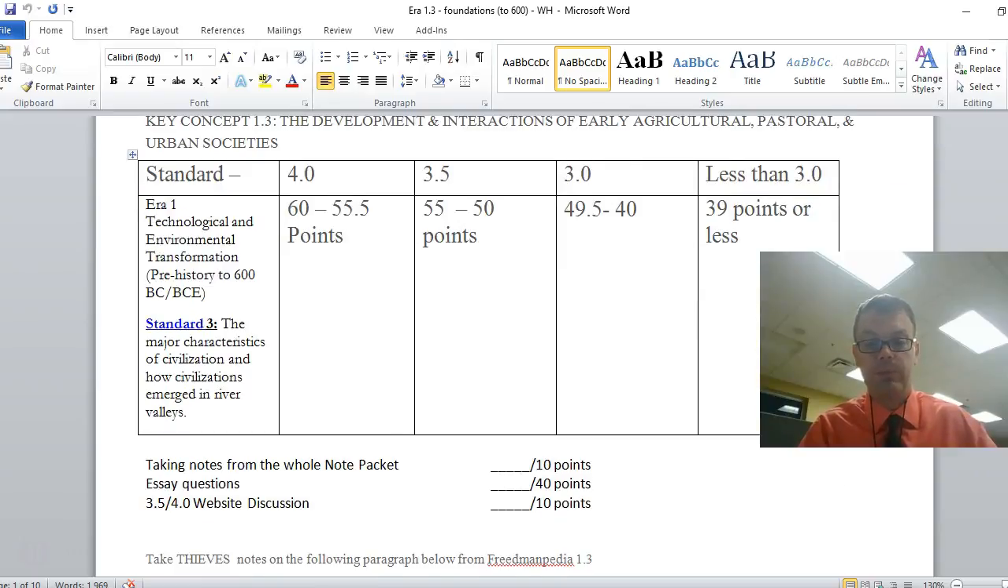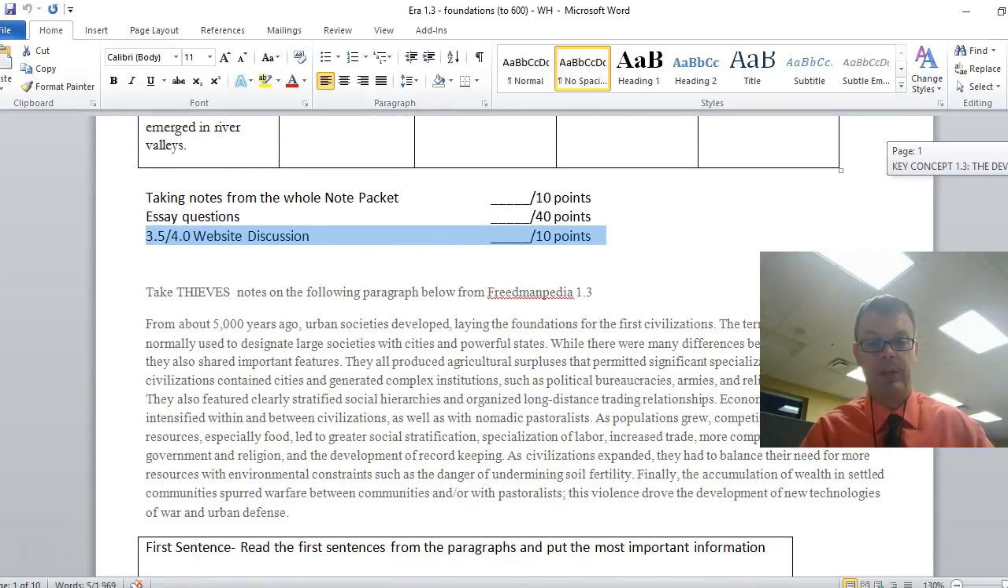First thing you notice, as it's being passed out, is the rubric is the exact same amount of points. And there's a website question that will be up shortly. The website question will probably be posted tomorrow or the next day. If it's not there, you may bother me. Talk to me, send me an email saying, Mr. Wood, where's the website question? Make sure I get it up if it's not there.